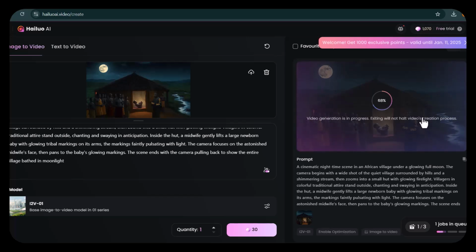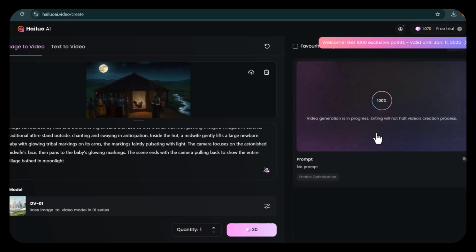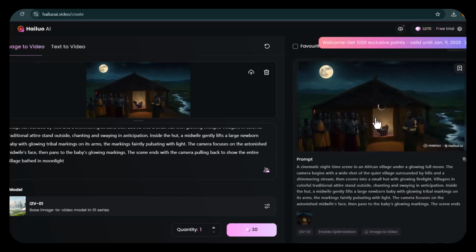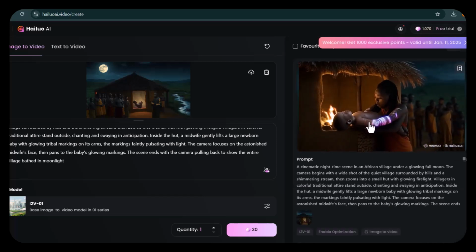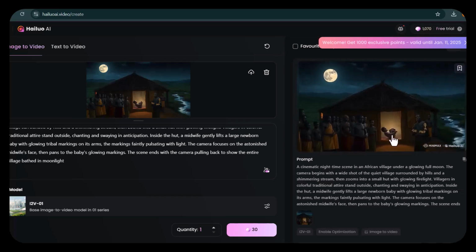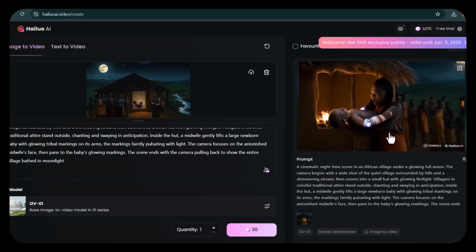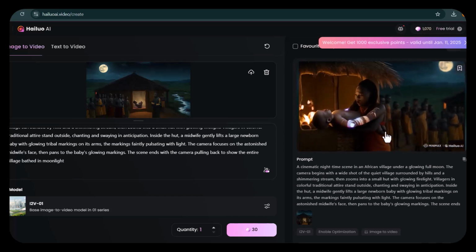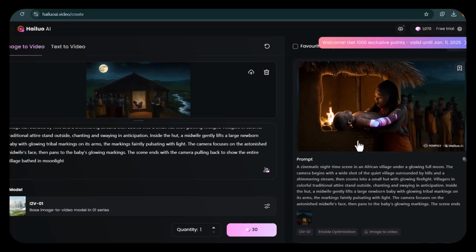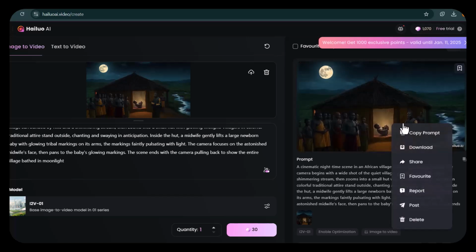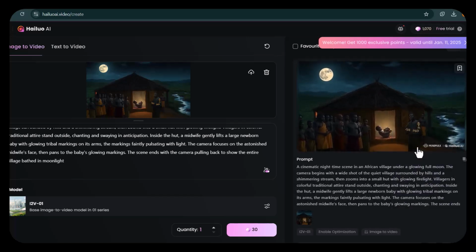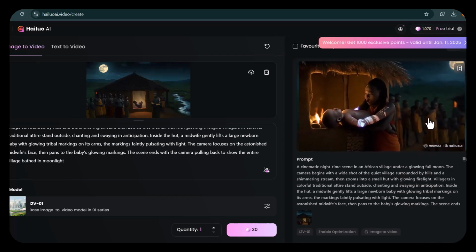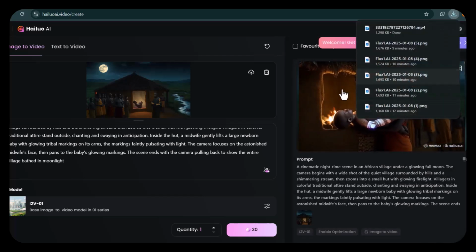Usually image to video takes little time. It's done generating a video. You can play it and see. The hand looks kind of funny, but no problem. At least it helps in passing our message. So let's proceed. But if you're not okay with this, you can go ahead and create another one. You can right click and then click download so that you can use the video.